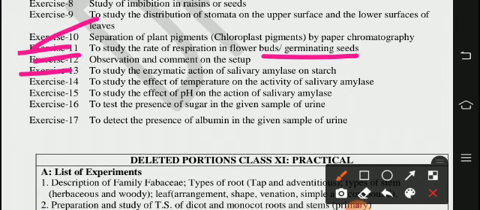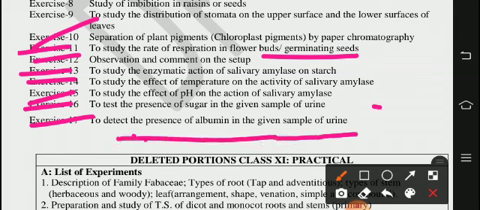Exercise 13, to study the enzymatic action of salivary amylase on starch. Exercise 14, to study the effect of temperature on the activity of salivary amylase. Exercise 15, to study the effect of pH on the action of salivary amylase. Exercise 16, to test the presence of sugar in the given sample of urine. Exercise 17, and the last, to detect the presence of albumin in the given sample of urine.